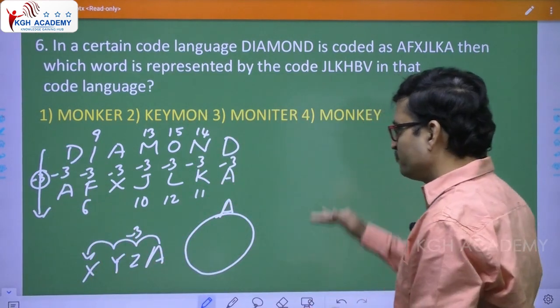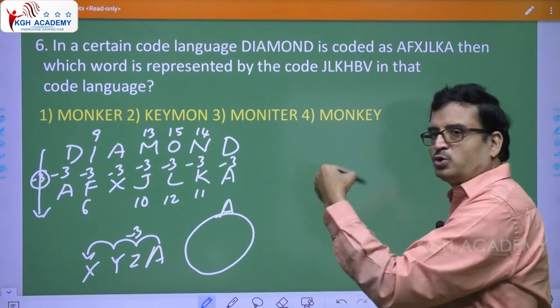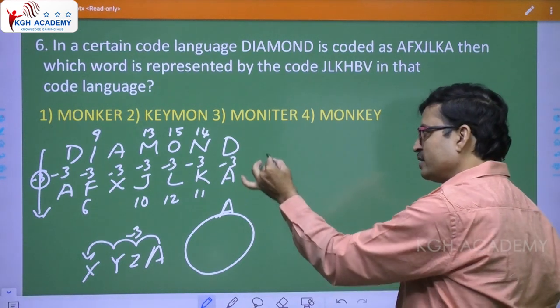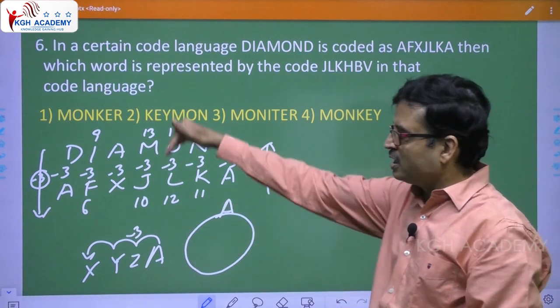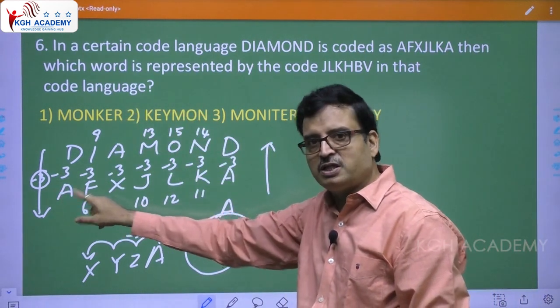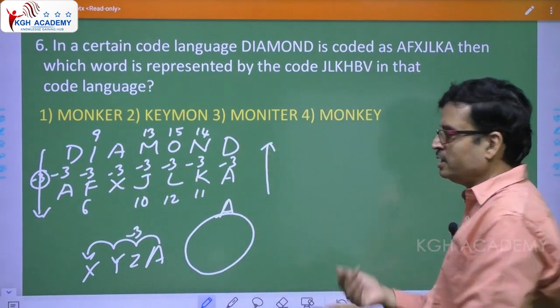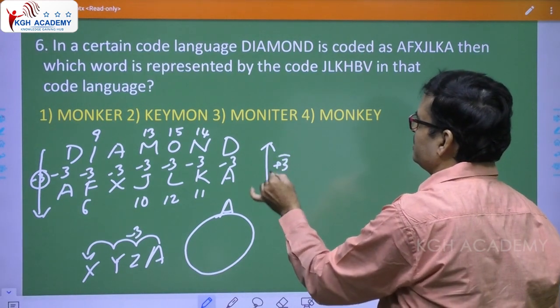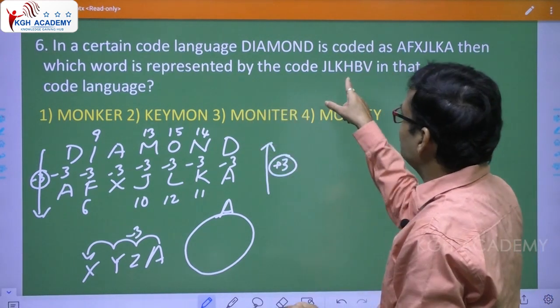Now tell me, if the coded word is given and I want to find out the meaningful word, I have to go this way, in the reverse direction. When you are coming down, you have taken minus 3. So when you are going up, plus 3. So take it as plus 3, because they are giving you the coded word.